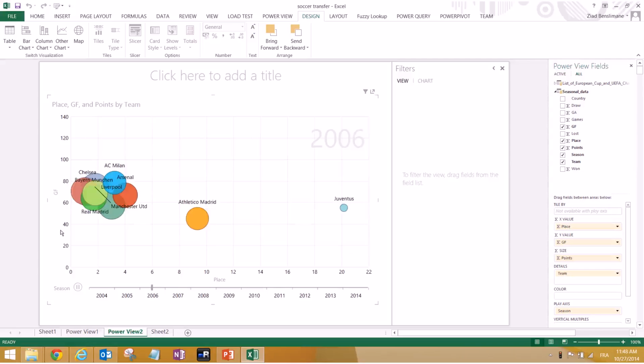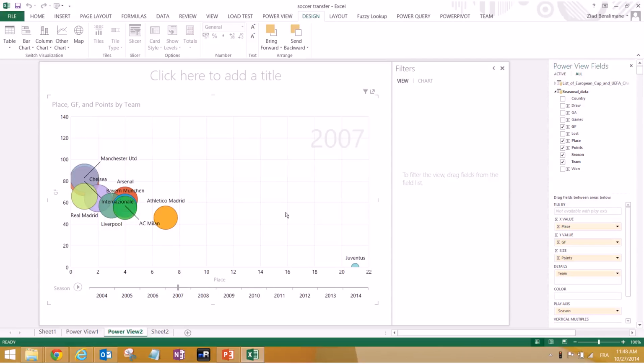And as you guys notice, in 2007, what is happening? Juventus is going to the right low corner. It's because actually Juventus in 2007, they have gone to the second level in the Italian league, basically because they had some corruption and stuff. So this can serve as a trigger. We were concentrating on this part, and then we were shocked to see Juventus going to this side. So that can serve as a trigger.